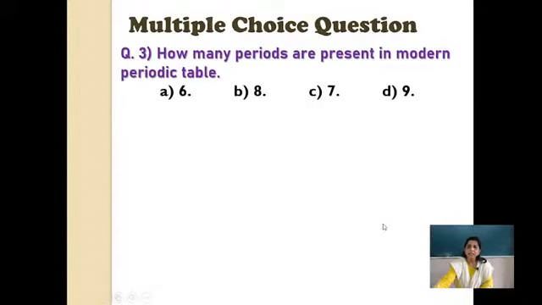6, 8, 7, 9. See, when the options are not given, you are fit with the answers. But once the options come, there is confusion again. So revision is a must, children.